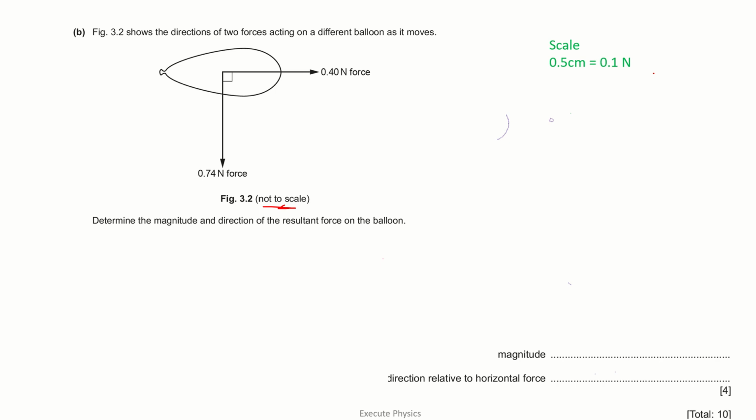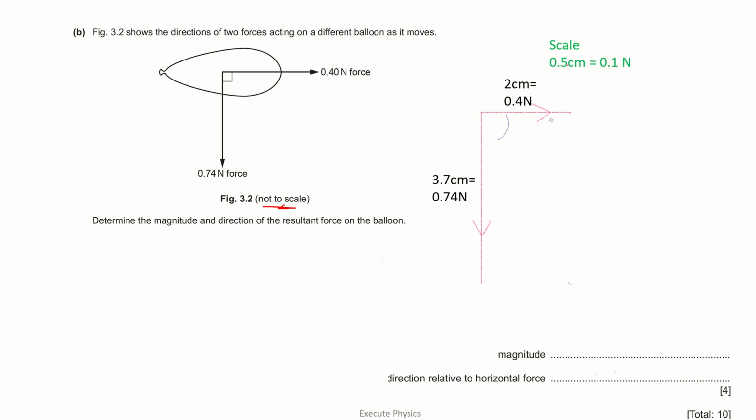So let's first take the horizontal force. It is a force, which is a vector quantity, so you should put an arrow as you draw the scale diagram. So 3.7 centimeters on my ruler will represent 0.74 Newton as per the scaling that I have taken. And the vertical force 0.4 Newton is represented by 2 centimeters on my ruler.